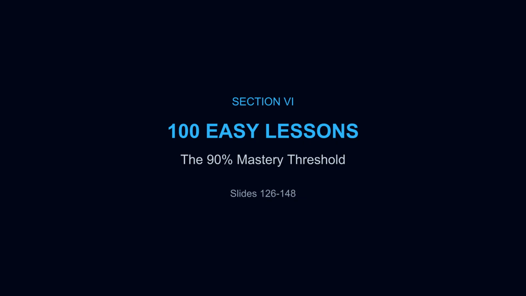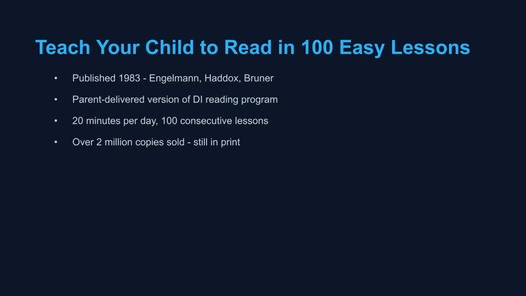We now move to Section 6, 100 easy lessons and the 90% mastery threshold. Published in 1983 by Engelmann, Haddix, and Brunner, Teach Your Child to Read in 100 Easy Lessons is a parent-delivered version of the DI reading program. It involves 20 minutes a day for 100 consecutive lessons and has sold over 2 million copies.